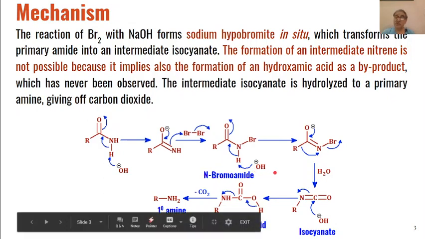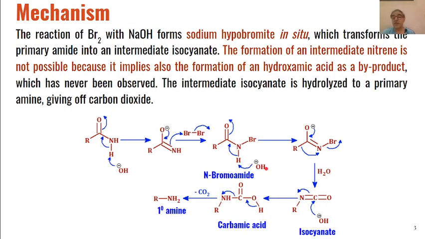Then these N-bromoamides will further react with the base, hydroxide ion. For example, if we are using potassium or sodium hydroxide, then this will become water, and this again will form this type of N-bromo anion where the negative charge is on oxygen.